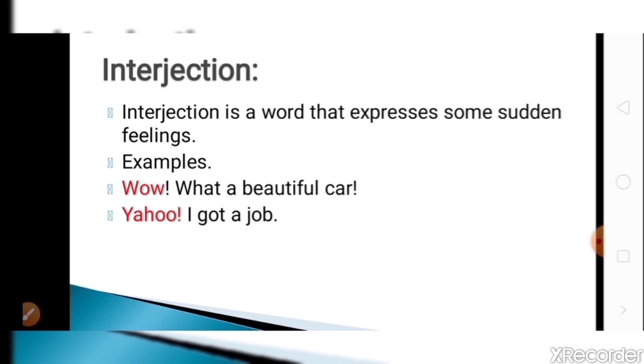Here again, Yahoo is also an interjection. And you can see after interjection, you will find an exclamation mark. Again, third example, alas, she is dead. Feeling of sorrow is there. And that is why it expresses some sudden feeling. So interjection is a word that expresses some sudden feeling or spontaneous feeling, or it expresses emotions.